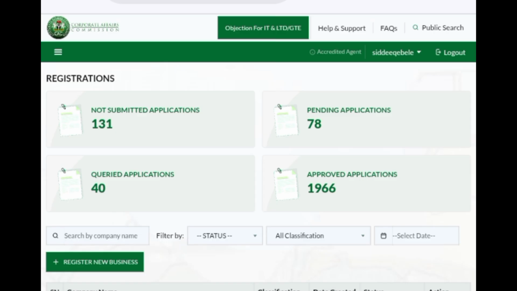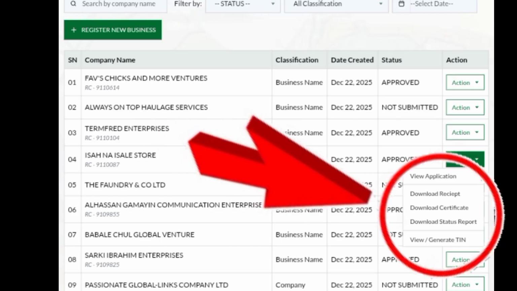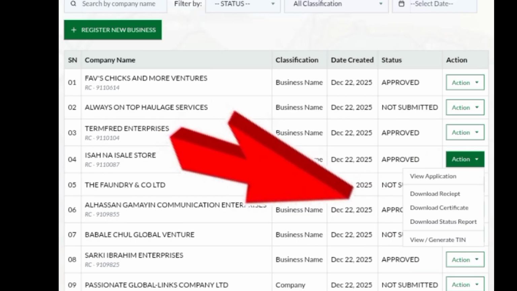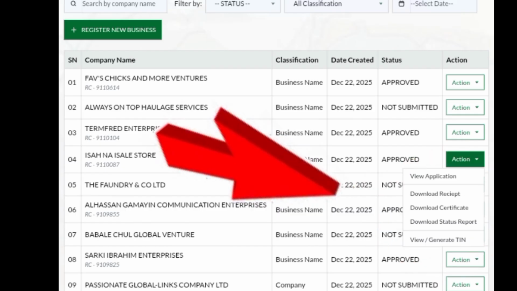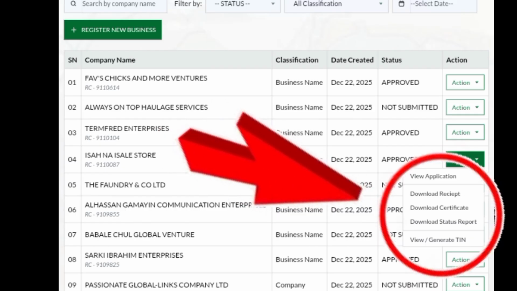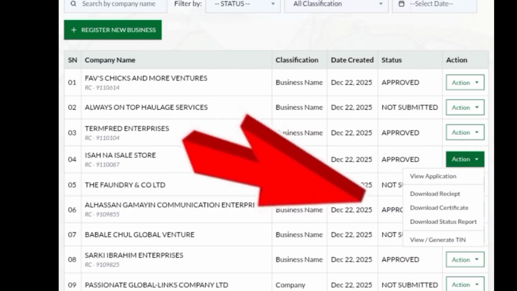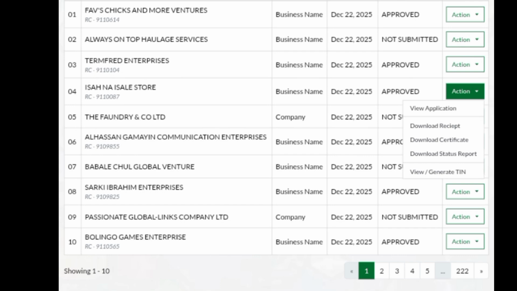So with this, I believe you should know that, oh yes, I can now print my certificate. So once you come to this page, you are going to see different options like view application, download receipts, download certificate, download status reports. That is where you can now download your status report and download your certificate or your customer certificate and send it straight to them. I hope you get this.